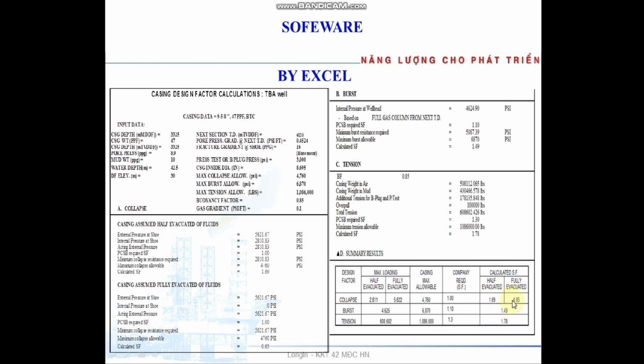So here you see the collapse safety factor is 0.85, less than 1, so this one is not okay. If not okay, you have to choose a larger casing with a collapse value of more than 4,760 psi.